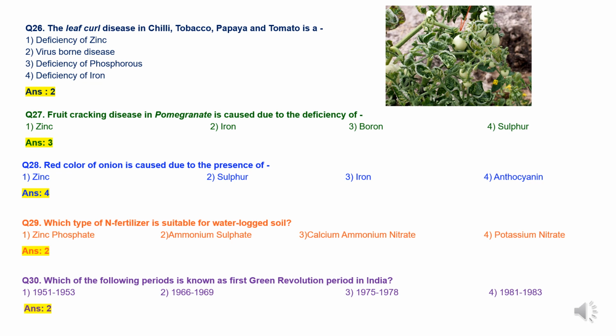The agriculture was focused in third five year plan in the late 60s, 1966, where the promotion was given for the development of new hybrids and high yielding varieties in different crops like rice, wheat, maize, sorghum, millet, and hybrids were developed, and focus was given for increasing the productivity. So the green revolution period was 1966 to 1969. So correct answer is option 2.